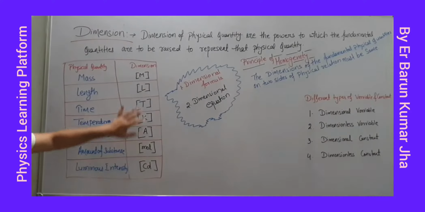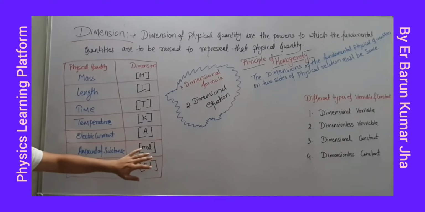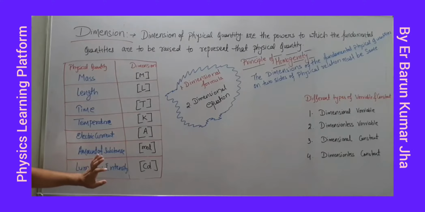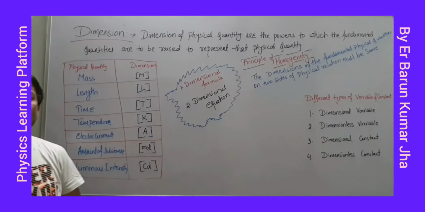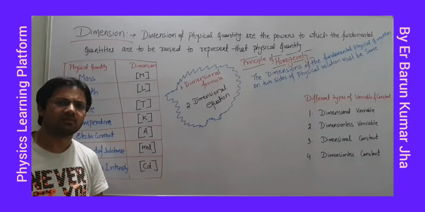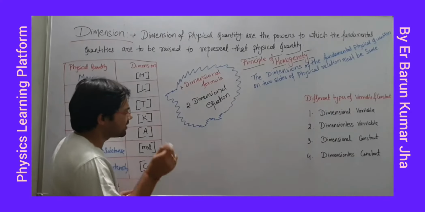Right? These are the 7 dimensions of the physical world, and these are the 7 fundamental physical quantities. Right? So first we have to understand what is dimension. So with an example we will start and we will try to understand what is dimension. Okay? Fine. So we will take velocity.